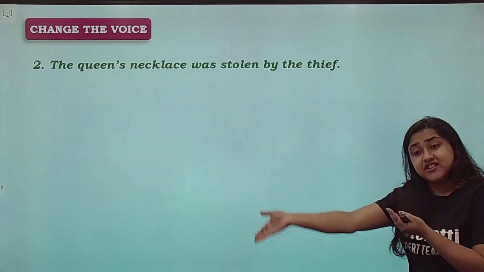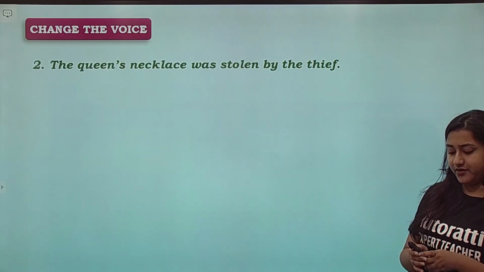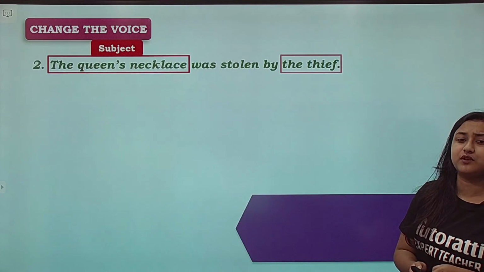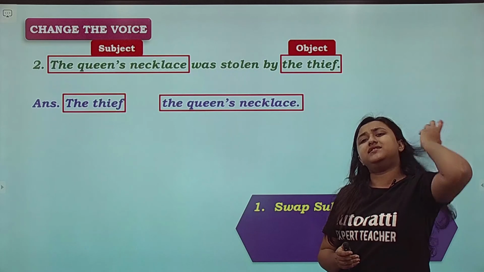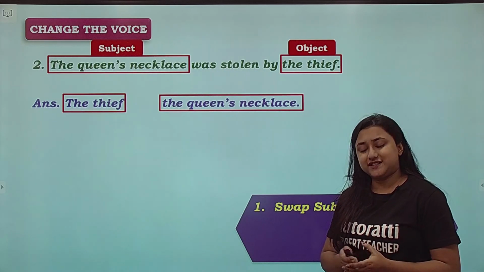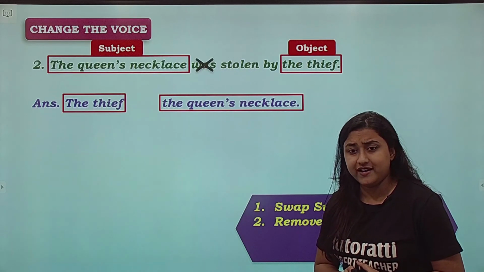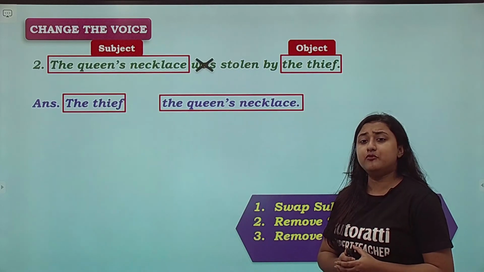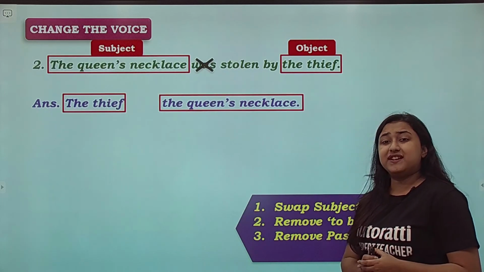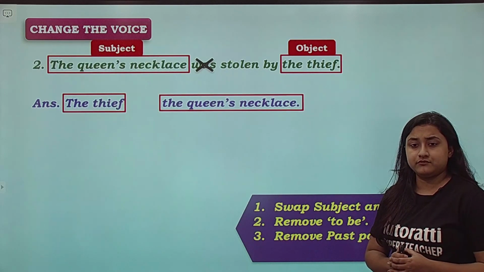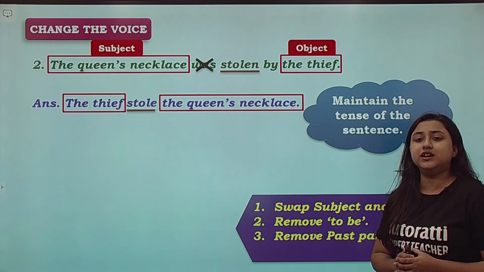Now from passive to active, what do we do? We delete things. First of all, we swap. Okay, we'll swap the thief and the queen's necklace. Then was stolen. What does was stolen tell us? That it was in the past tense. Alright, so we will remove it. Remove the past participle stolen. What is the main verb? Stole. Past tense, right? So stole. The thief stole the queen's necklace.